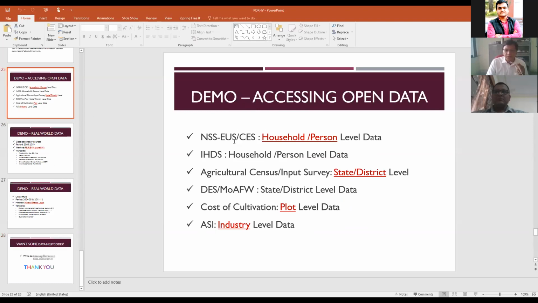Okay, the first one is NSS household level data, which is available free. For accessing that, you can go to this, I am closing. National Data Archive. This is the archive where all the NSS related data is given.